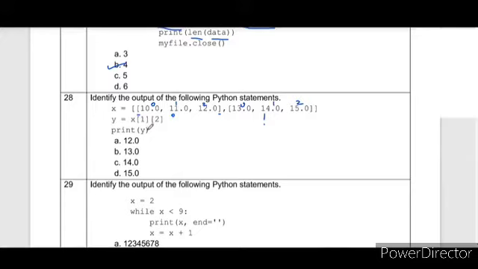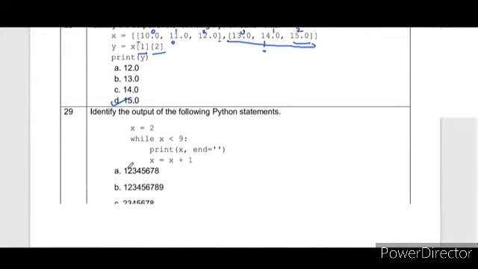Here y equal to x of 1, and out of x of 1 it is asking index 2. So 1 means the outer index, and from index 1 you are taking the sub-index value 2, which is 15. So the answer 15 is correct. This is an example of nested list output.